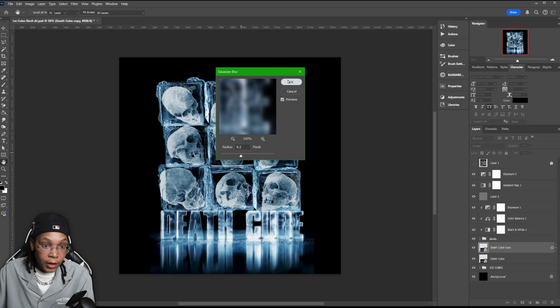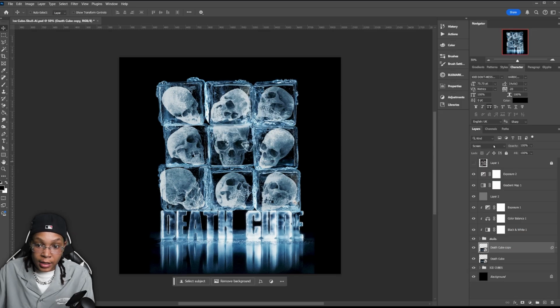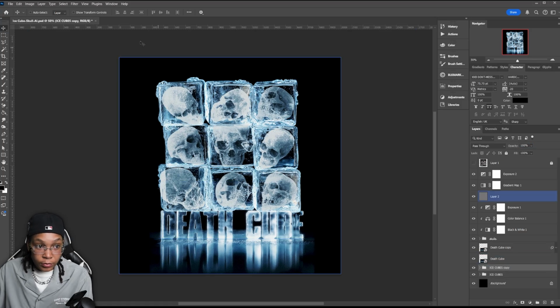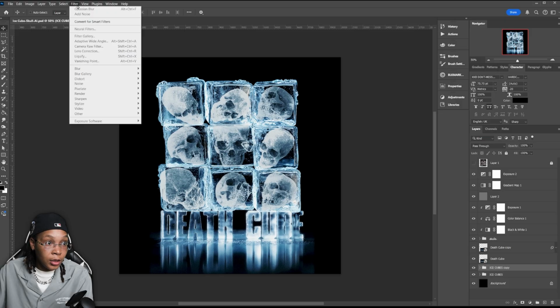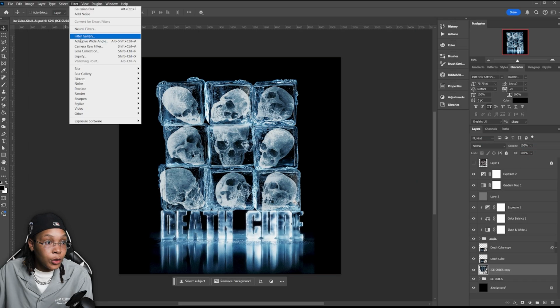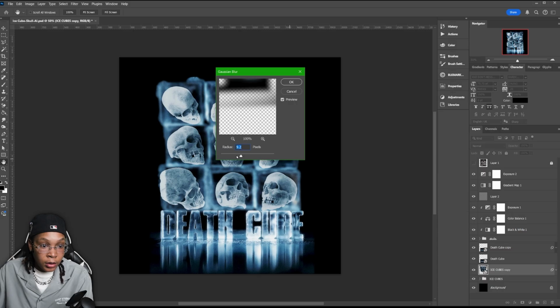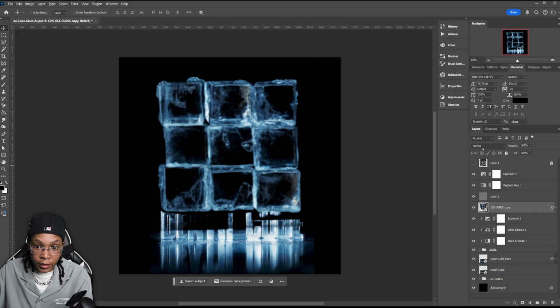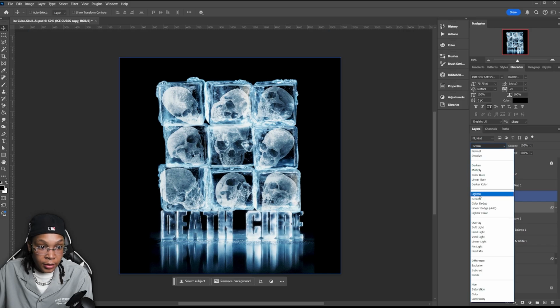Give it an overall blurry feeling. Like 9 is fine. And then all we're going to do is take this and set it to screen and then just bring it down a little bit, based on what you want. But this gives a definite glow to it. Same thing with the ice cubes. If you want to, go ahead and duplicate the ice cubes, make sure you convert it to a smart object, Filter, Blur, same thing, Gaussian Blur, 9 point, and then put that on top of everything, and then still set this to screen.